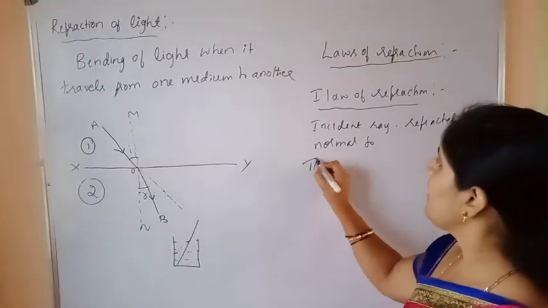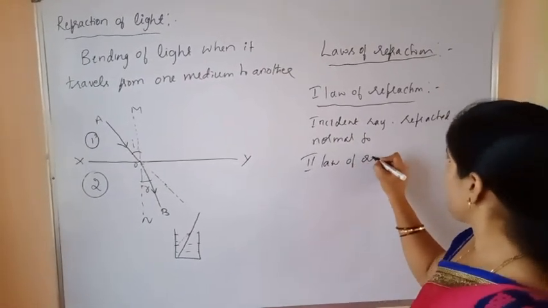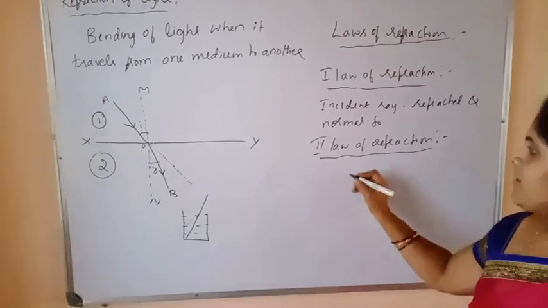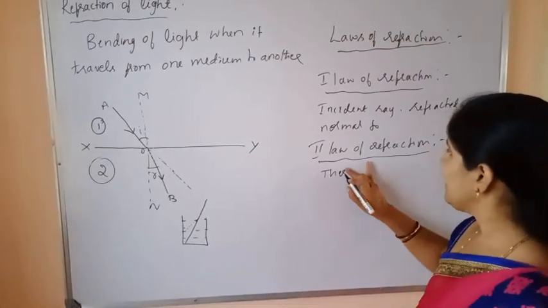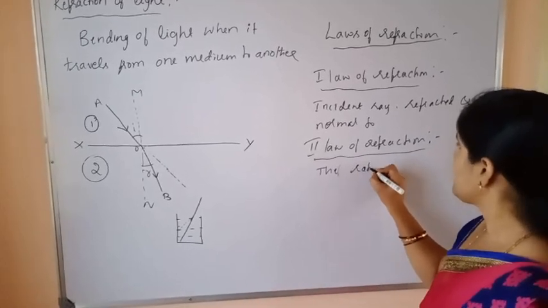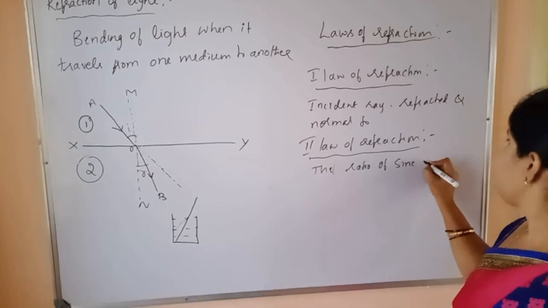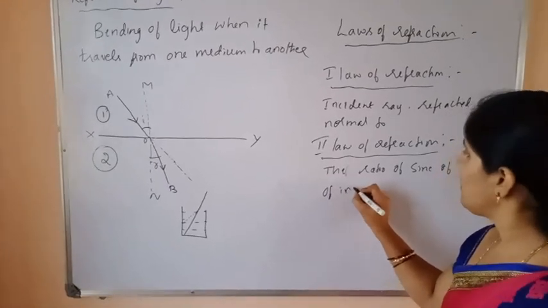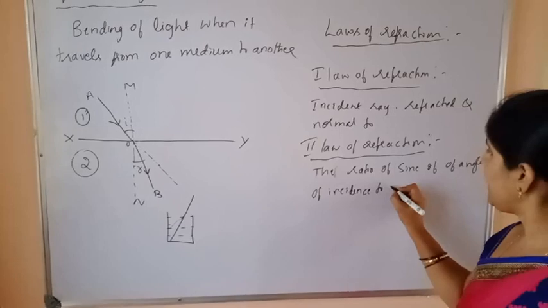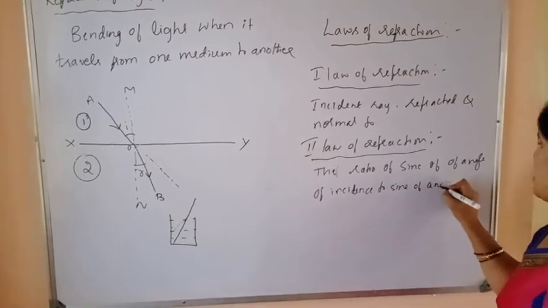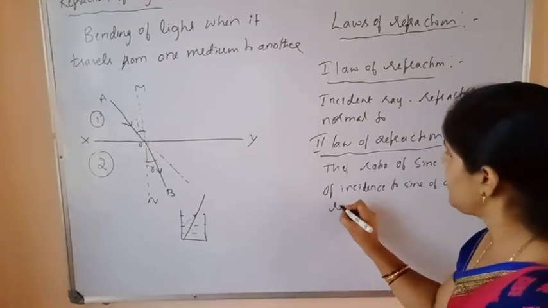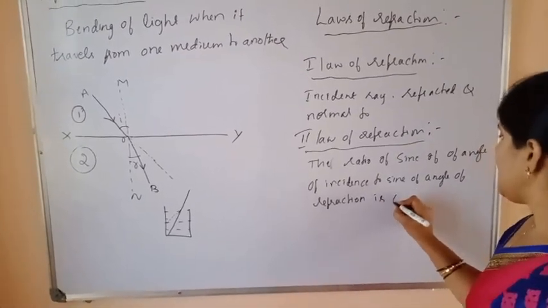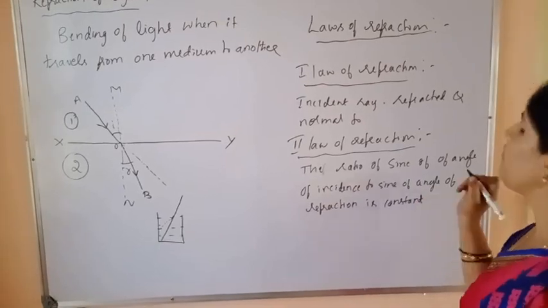So next, second law of refraction. The second law of refraction states that the ratio of sine of angle of incidence to the sine of angle of refraction is constant for a given pair of medium.